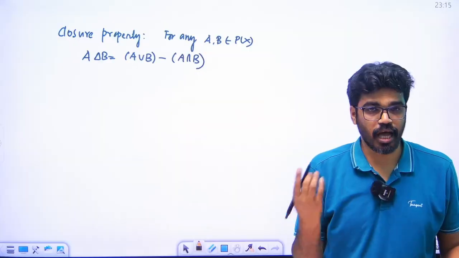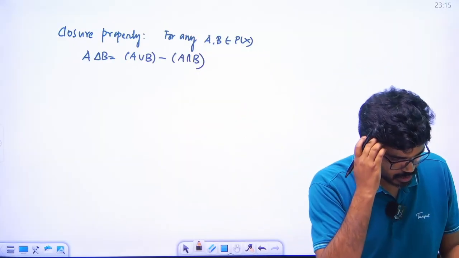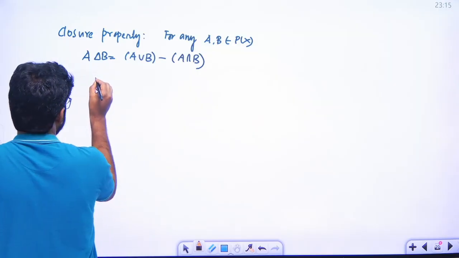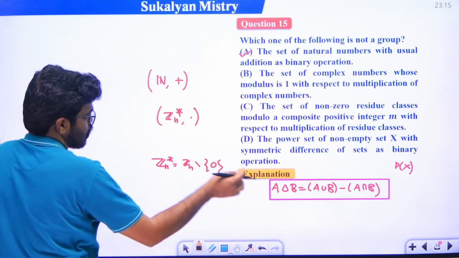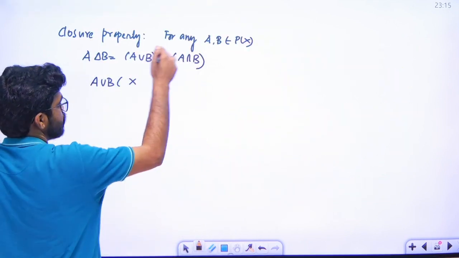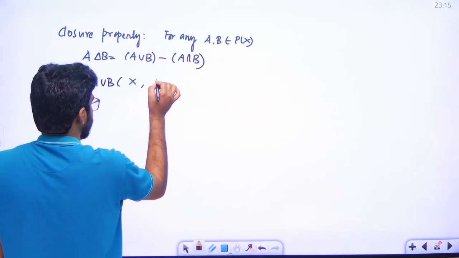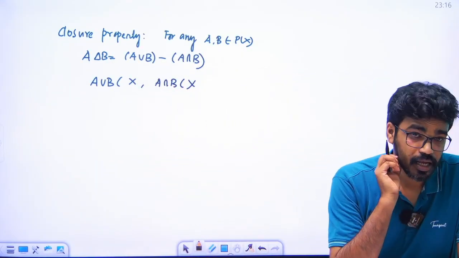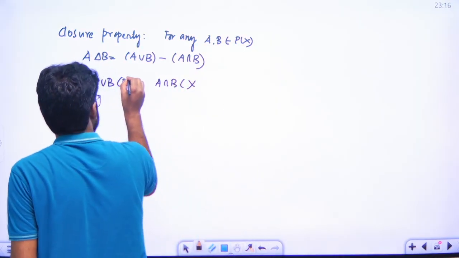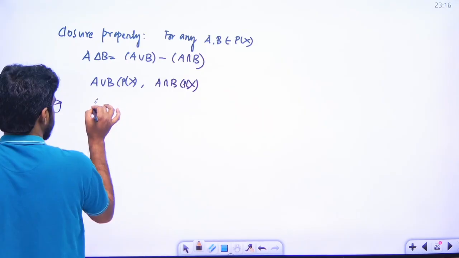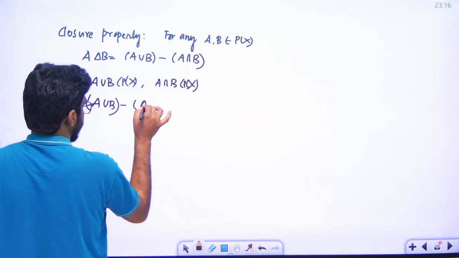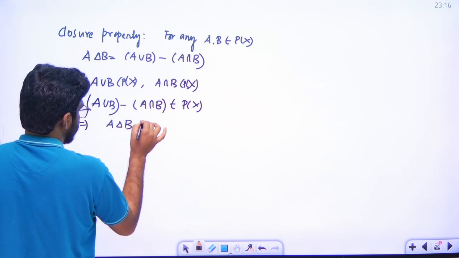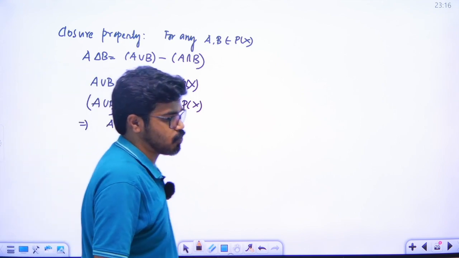So obviously A union B is a subset of X. A and B are subsets of X, so A union B is a subset of X, and A intersection B is also a subset of X. The difference A union B minus A intersection B also belongs to the power set of X, that means A delta B belongs to the power set of X, so closure property is satisfied.